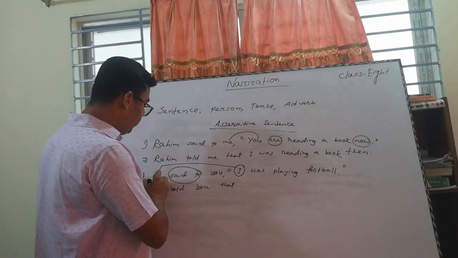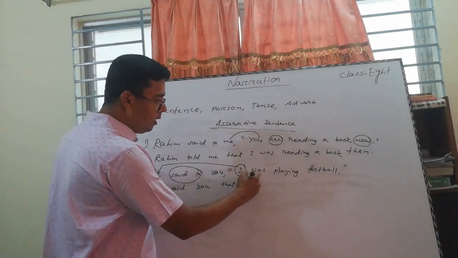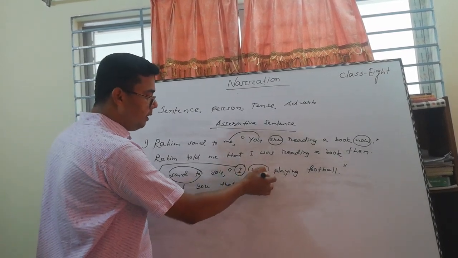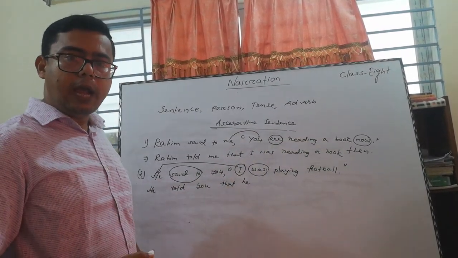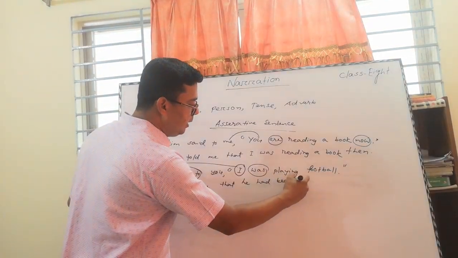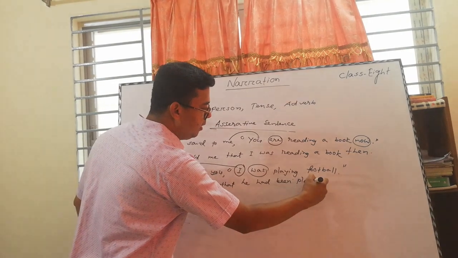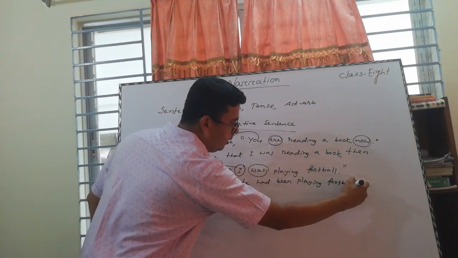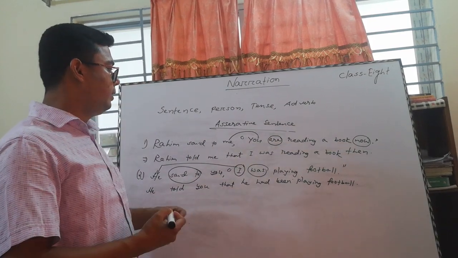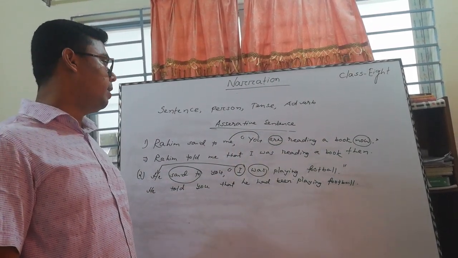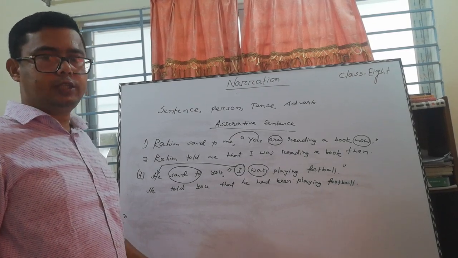So "I" should be changed to "he." Now come to the verb. If it is "was," then it should be changed into "had been." I had been playing football.